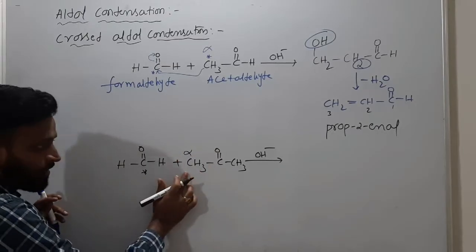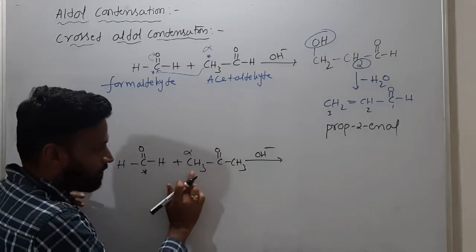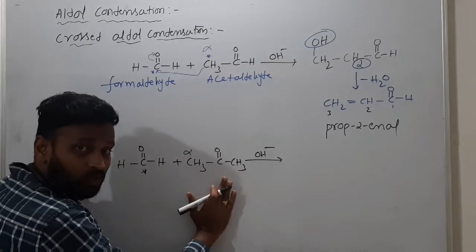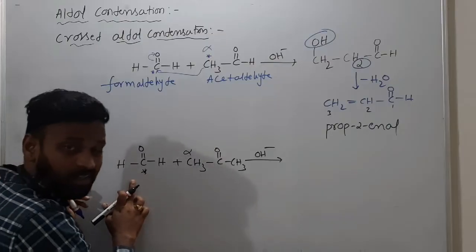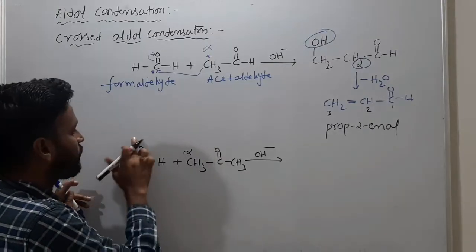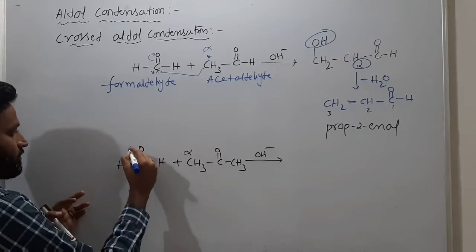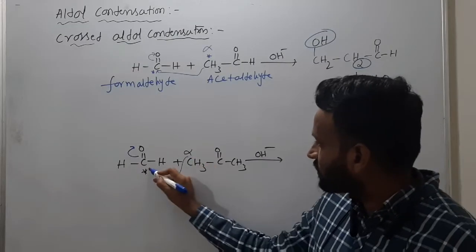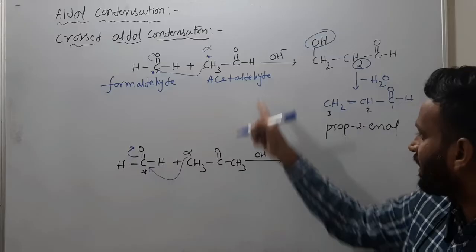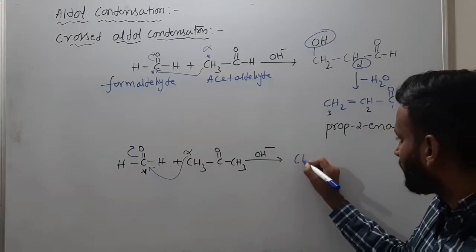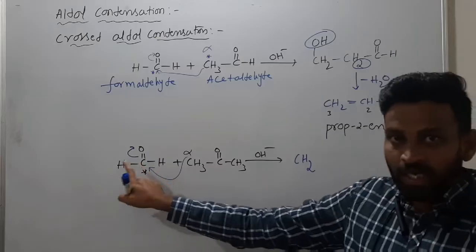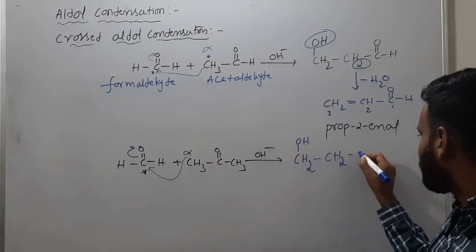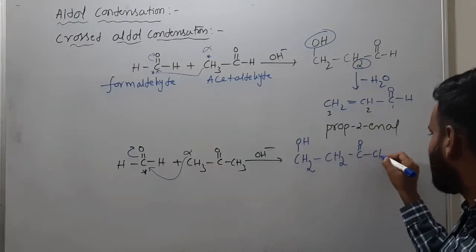So from the alpha carbon hydrogen will be removed. From this, CH2 and C double bond O CH3 remains, no change, and the alpha hydrogen not removed will become OH because this will migrate. So this will be CH2 and this will attack on that. Now what do you have here? CH2 and OH and CH2, C double bond O, CH3.